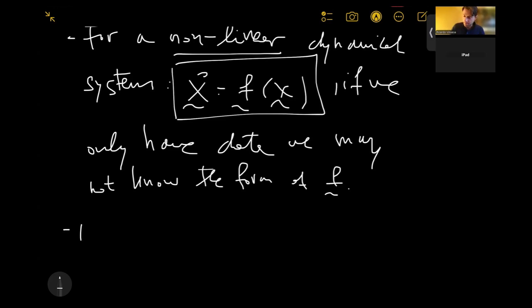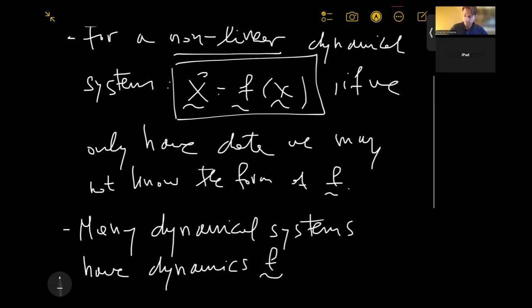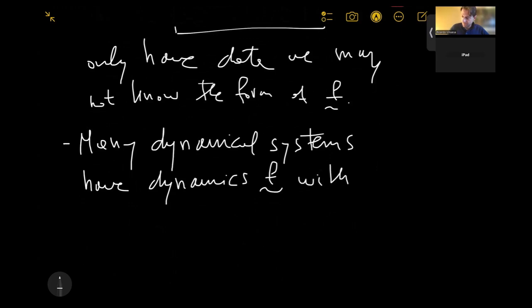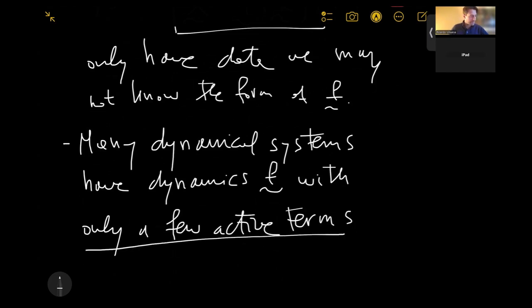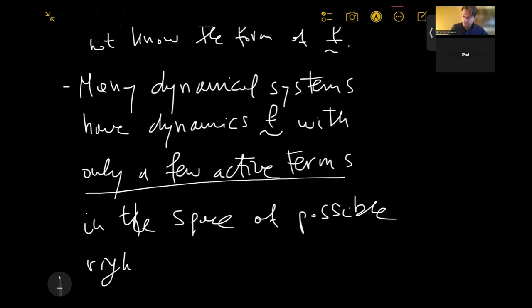So many dynamical systems have dynamics f with only a few active terms in the space of possible right-hand side functions.